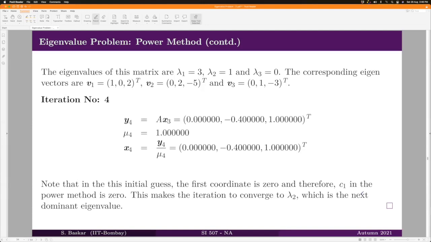Suppose your x0 is in such a way that C1 is also equal to 0 and C2 is also equal to 0. And if you have the third dominant eigenvalue to be unique, and of course your eigenvectors should span the whole space, in which case your iteration will converge to the third dominant eigenvalue and to a corresponding eigenvector. Like that, it will keep on going.